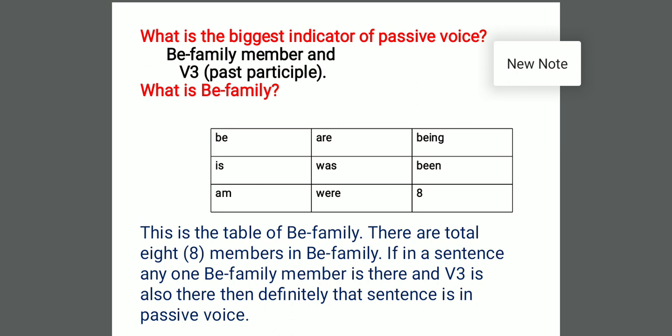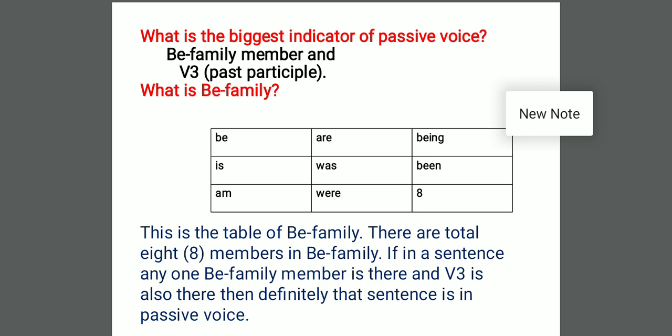With the help of this table, we are able to make the ration card or the group photo of the be family members. These 8 members are very important. If you want to learn how to change active voice into passive voice, then you should remember these 8 members. Be, is, am, are, was, were, being and been.